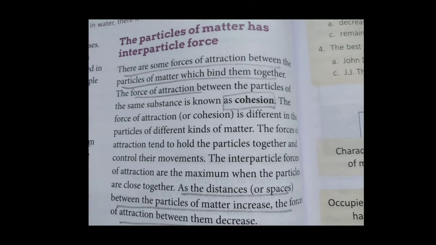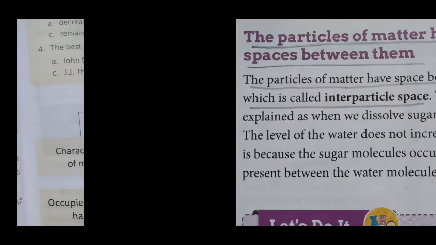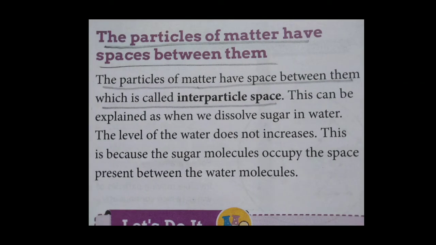If instead of space there is attraction between the particles of matter, then it is called something else. If space between them, here in the second line, you see, then it is known as interparticle space.